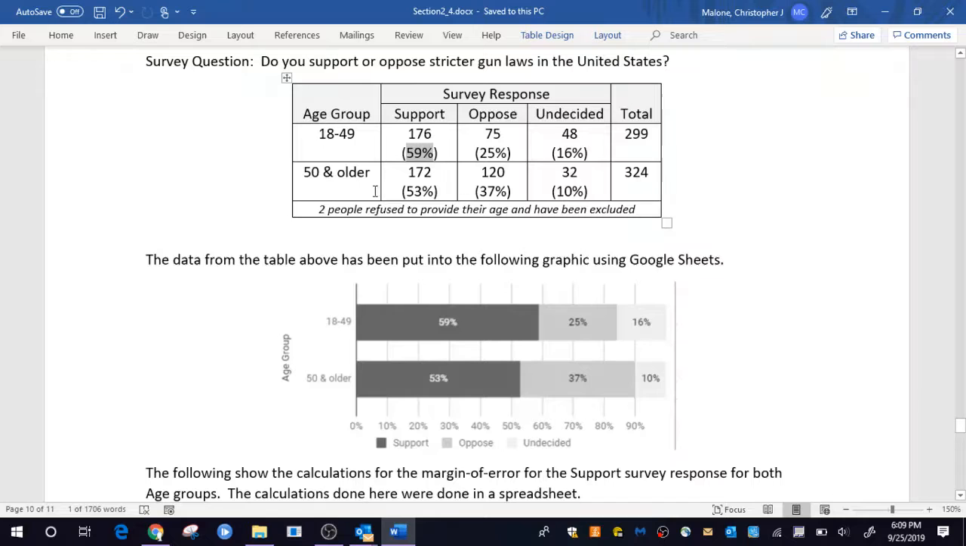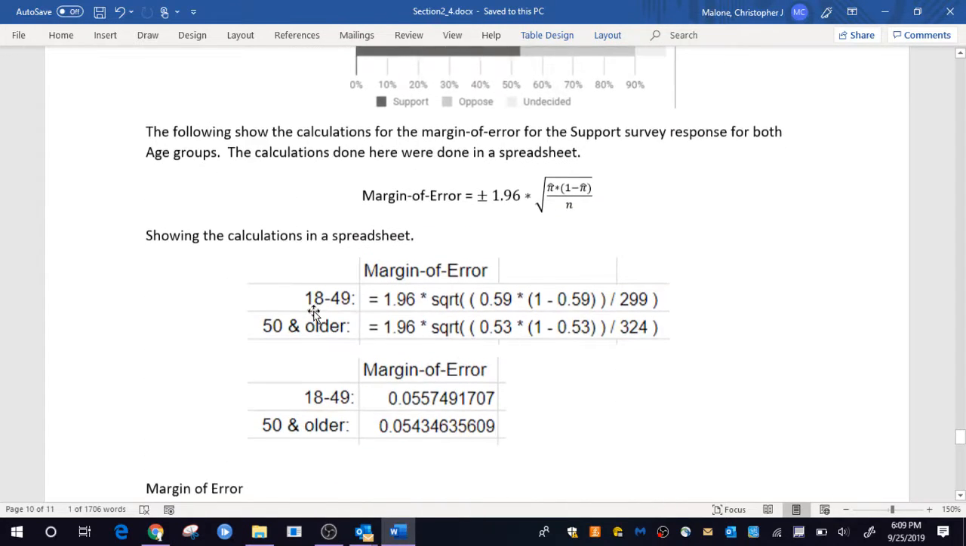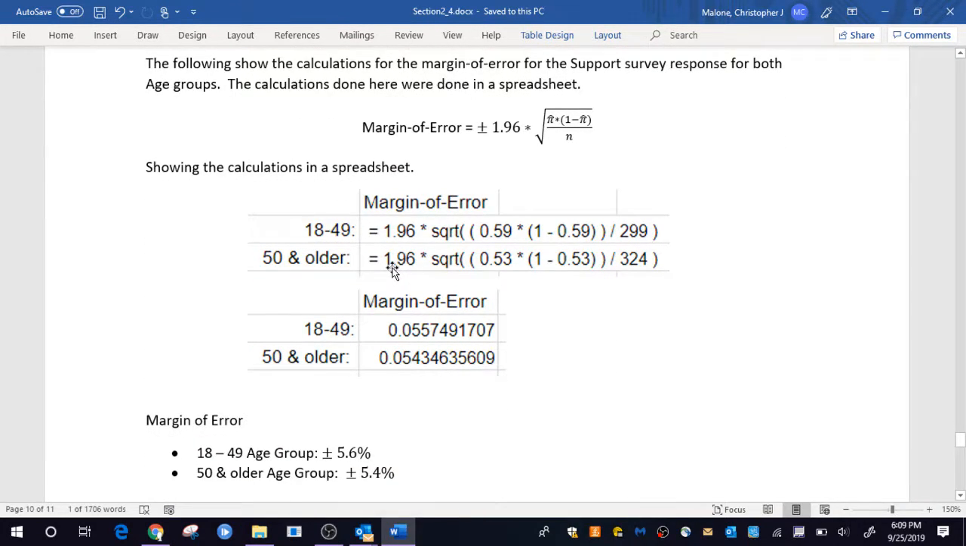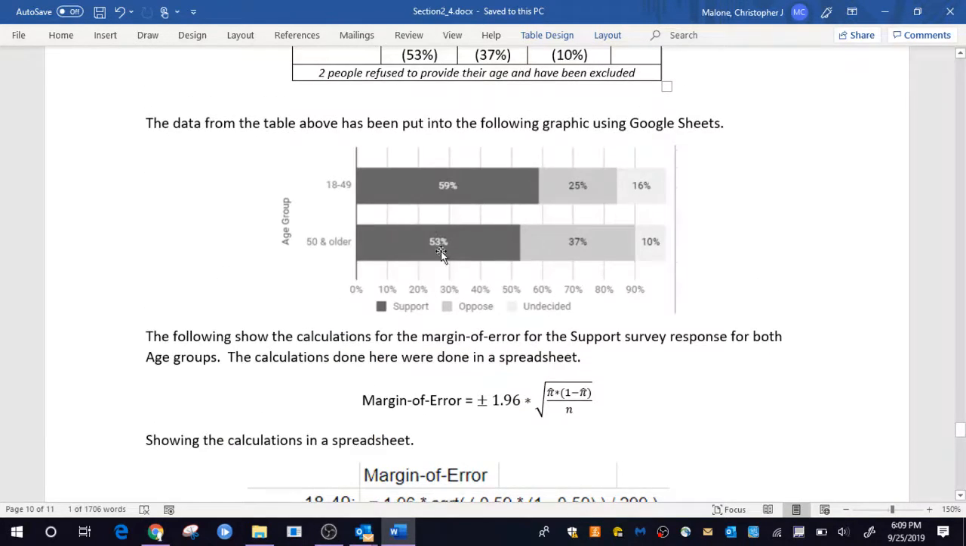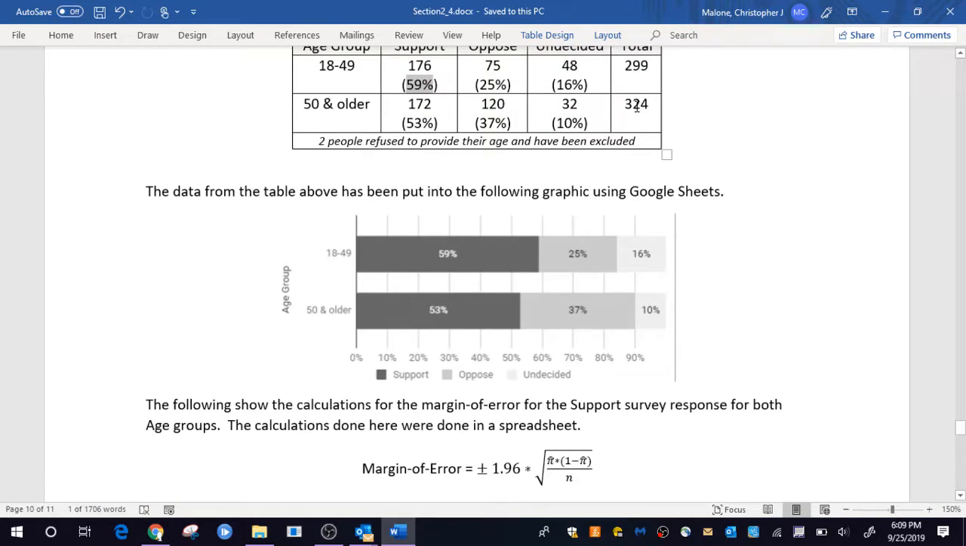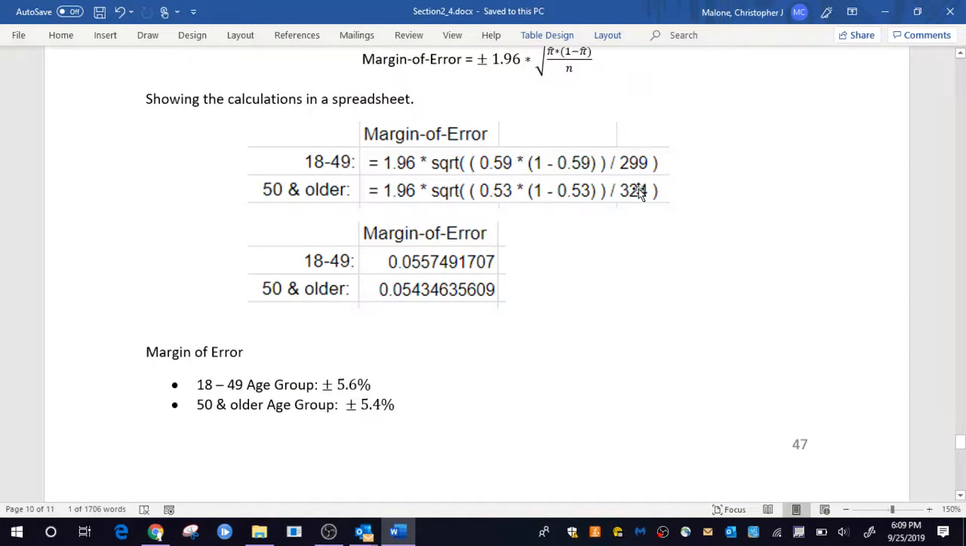If I do the 50 and older group, I can do the same kind of calculation there. It's 1.96 times the square root. I'm using 53 now instead of 59 because that's the proportion that supported for that older group. And also the older group had 324 instead of the 299. And for that one, you can see that it's about 5.4%, I guess.